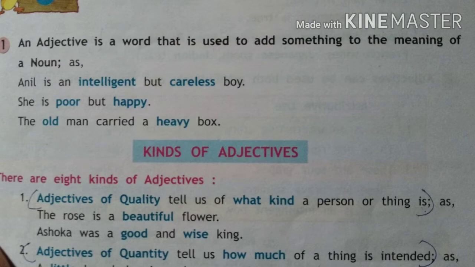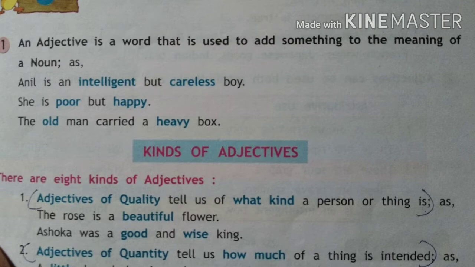The old man carried a heavy box. Now, man is a noun. Now, what kind of a man is he? He's an old man. And what kind of a box? How is the box? It is very heavy. So, these words are telling you more about the noun or the pronoun. So, we can say that these words are adjectives. So, now we learn about the different kinds of adjectives.